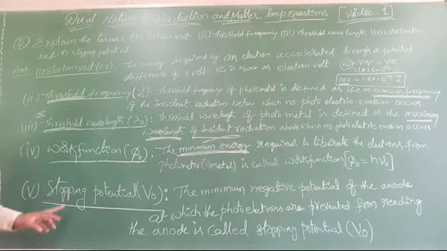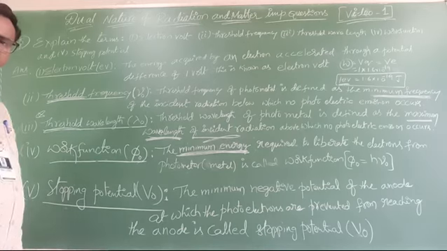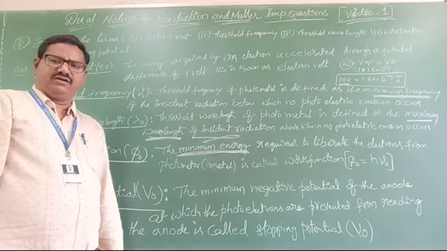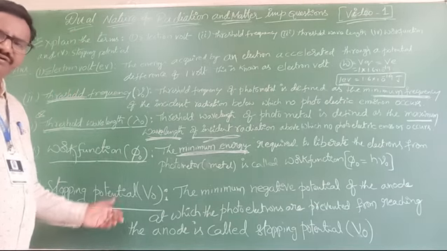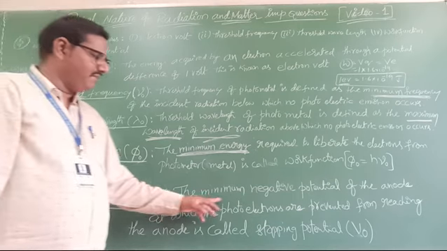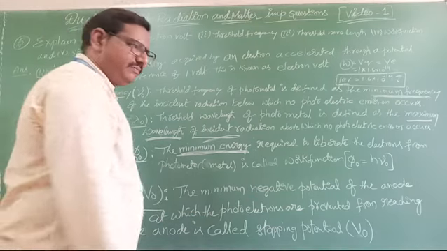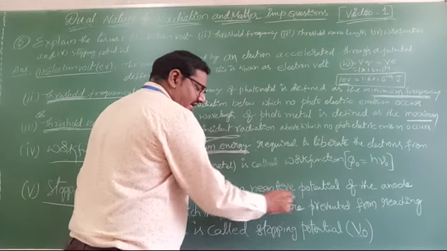Next one is stopping potential. Already we learned it in that graph, but I am referring to it once again. Stopping potential is always negative. Why?